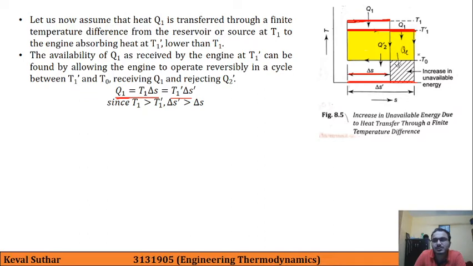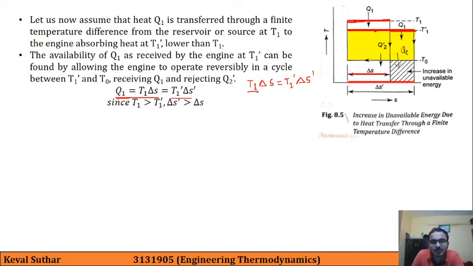So here, as you can see, T1 is greater than T1 prime. If you see this formula, let me write it down: T1 delta S is equal to T1 prime delta S prime.